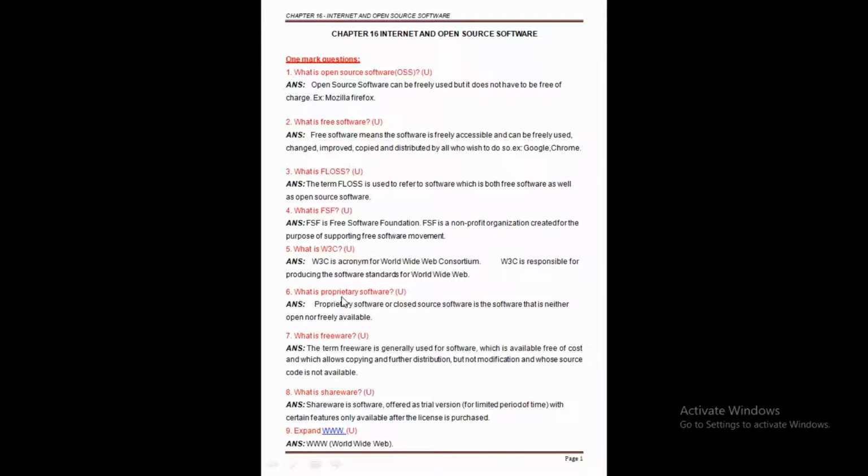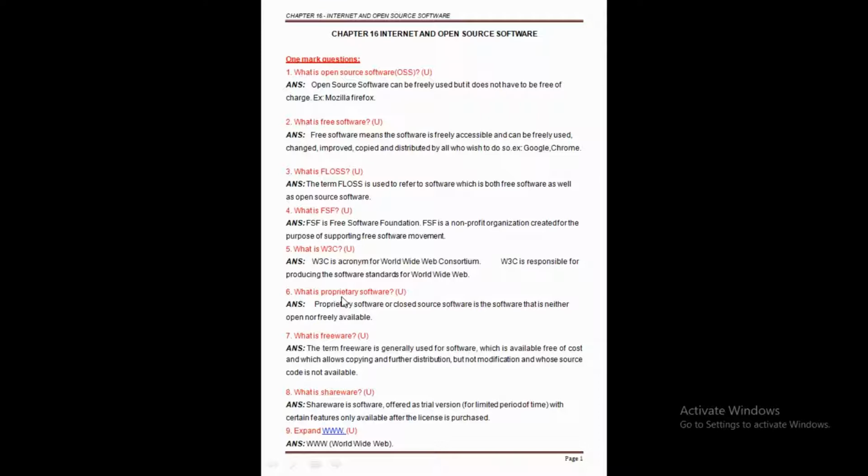Okay, so this is the full form of FLOSS: Free/Libre and Open Source Software. The term FLOSS is used to refer to software which is both free software as well as open source software. That means this software comes in the category of free software as well as open source software.